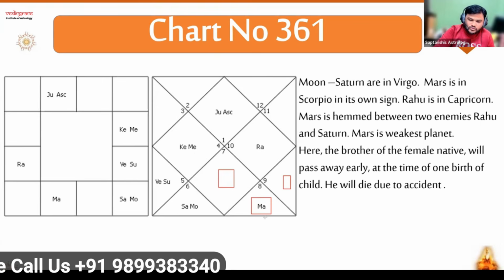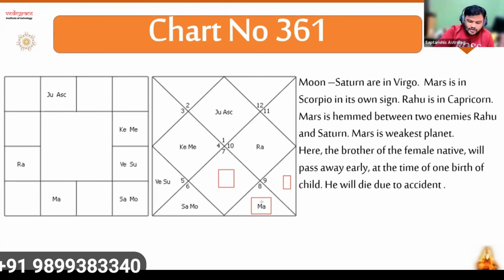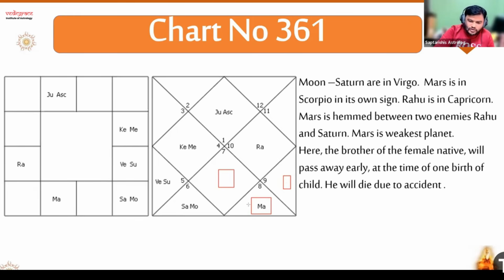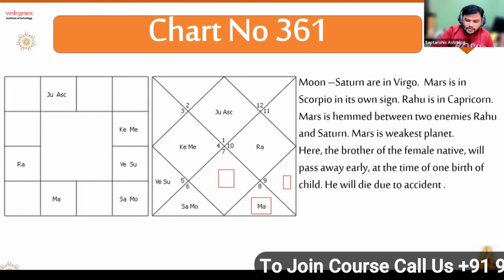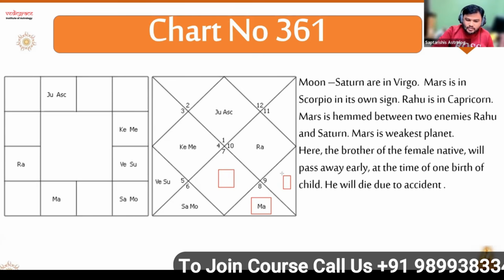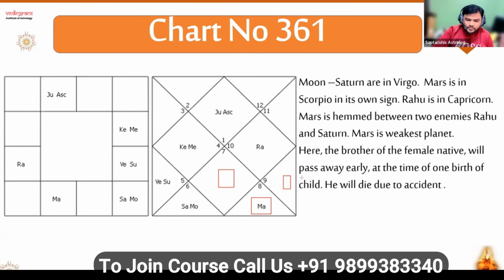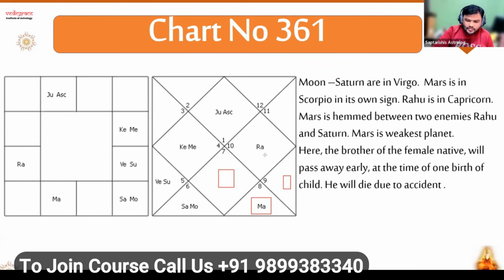Mars can be in its own sign, but this Mars is not getting support from any other planet from 12 and 2, so in this system we call it a weak planet. That is the first point. Second point: after Mars, the first house is blank, the second house is blank, and in the third house we have an enemy of Mars.